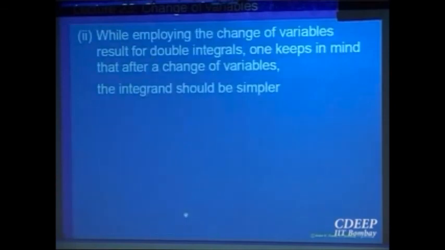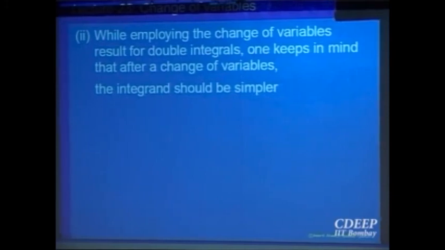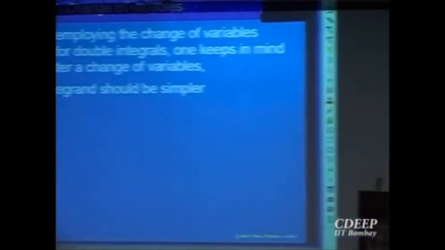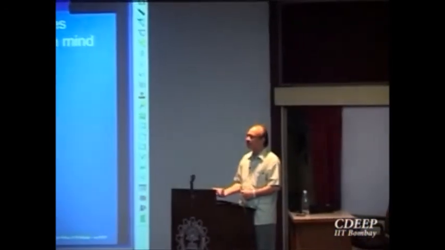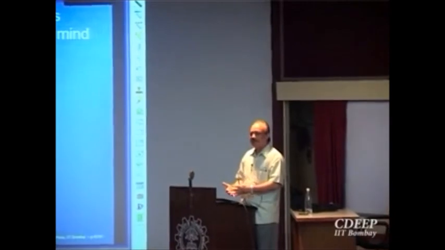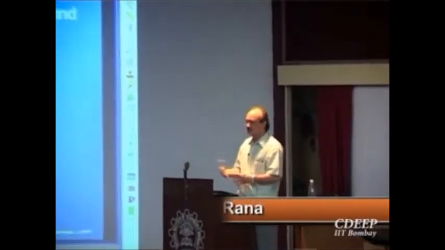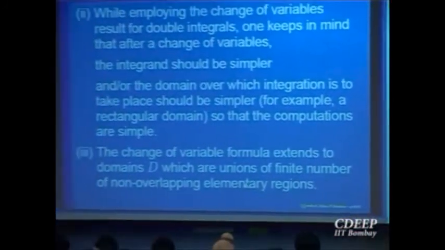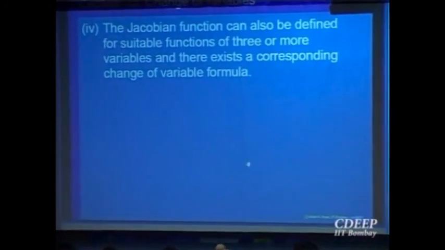Okay, and normally you don't do a change of variable just for the sake of it, you do it because your integral becomes easy to compute. So the same philosophy should be kept in mind for making change of variables in 2 or 3 variables: when you transform, either your integrand becomes easy to compute, or your domain becomes nice to compute. Then only you do such kind of things. So probably this extends to 3 variables and unions and so on, that we'll see later.